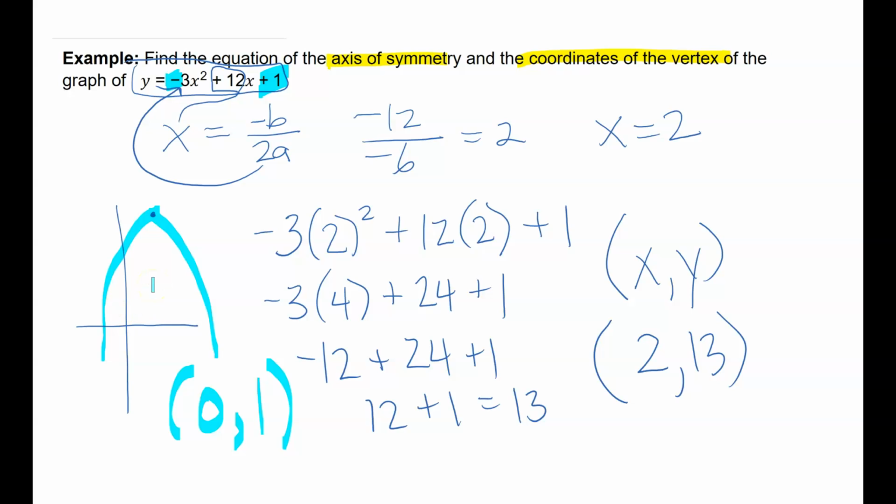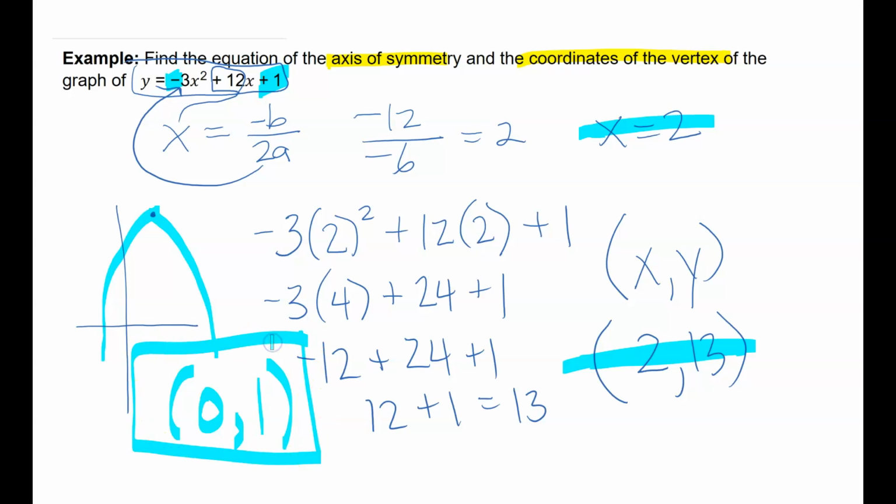All right, so you're going to find the axis of symmetry. You're going to find the coordinates of the vertex point, and you're going to find the y-intercept. So 3 things for this. Now, sometimes, just so you're aware, sometimes the y-intercept is the exact same as your vertex point. So if that happens, then you'll only have 2 answers.